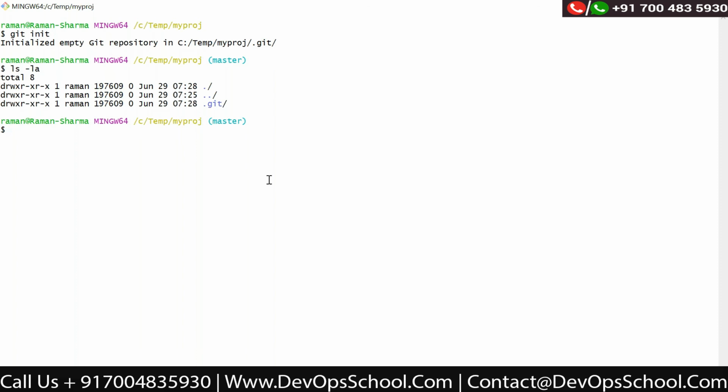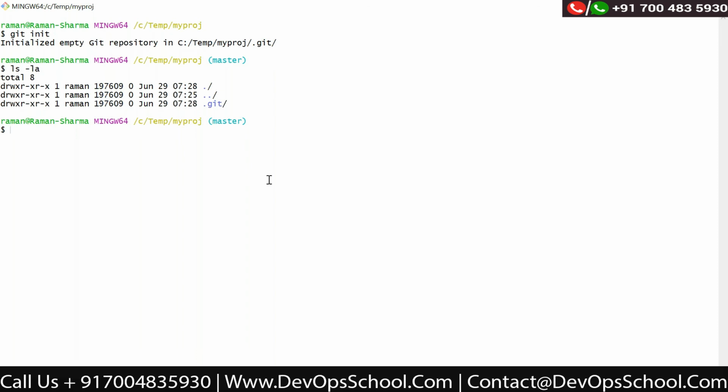For example, if you define user.name equals DevOps school in the global configuration file, and then in your project's local repository you say user.name is Raman, then the user Raman will be recorded for the local repository, not the global one. So the local side always has a higher priority as compared to global.